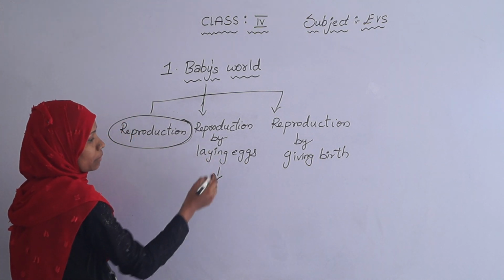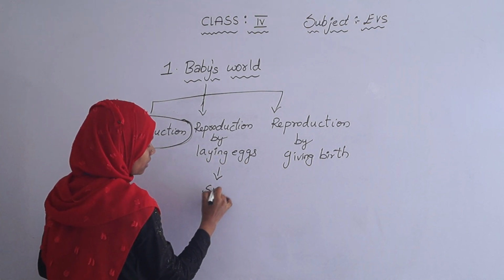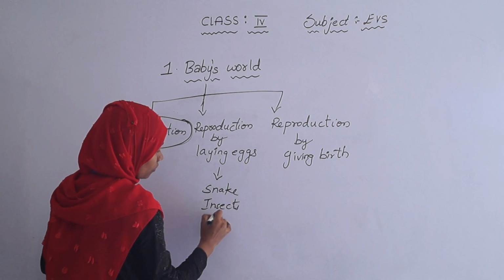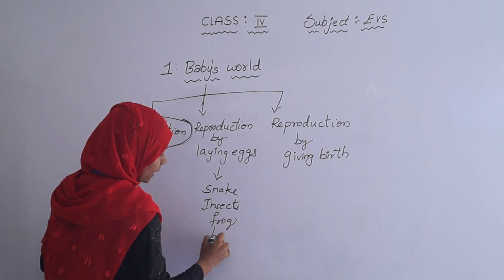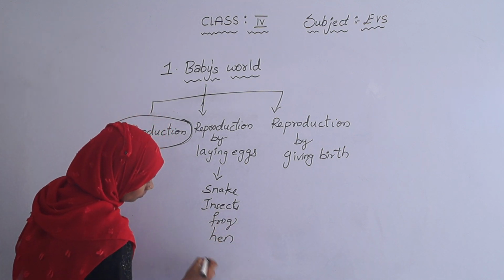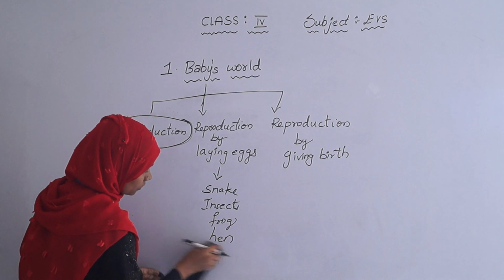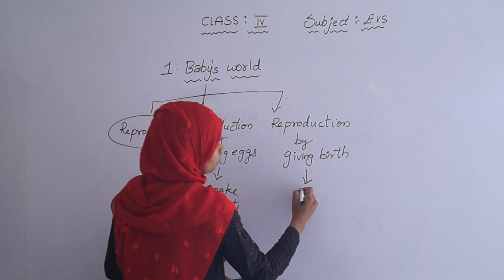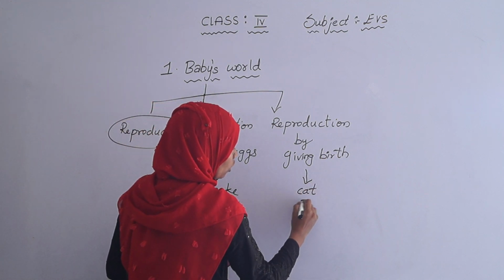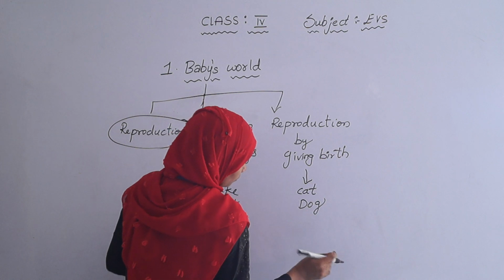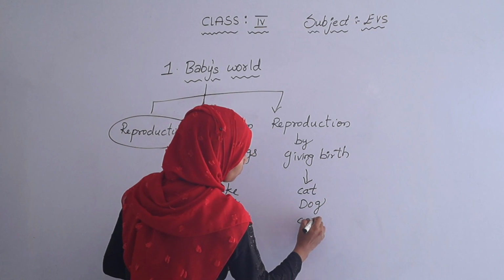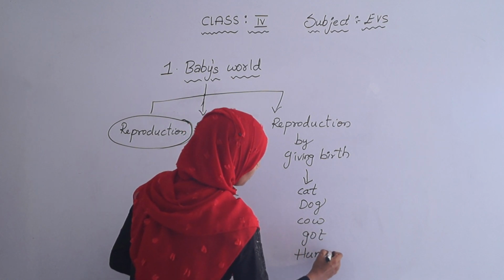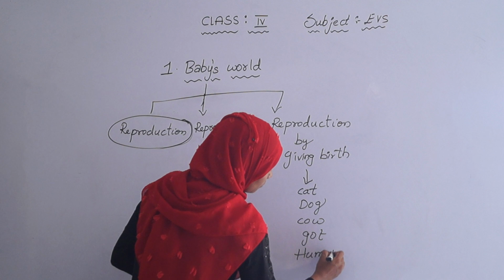Examples of animals that reproduce by laying eggs are snake, insects, frog, hen, tortoise. Next, reproduction by giving birth. Examples are cat, dog and cow, goat, and even human beings also reproduce by giving birth.